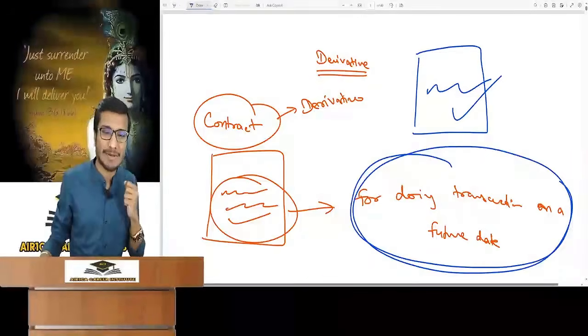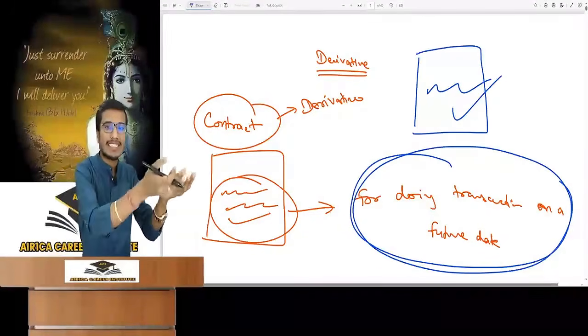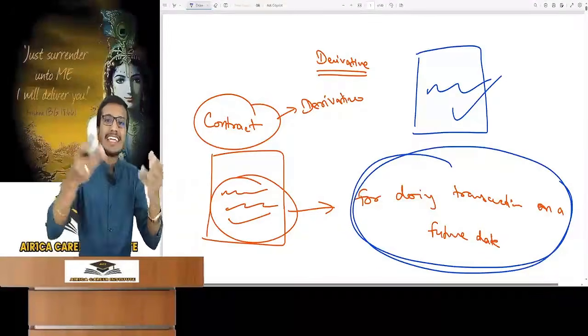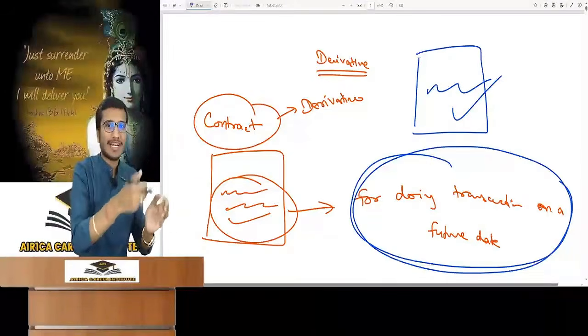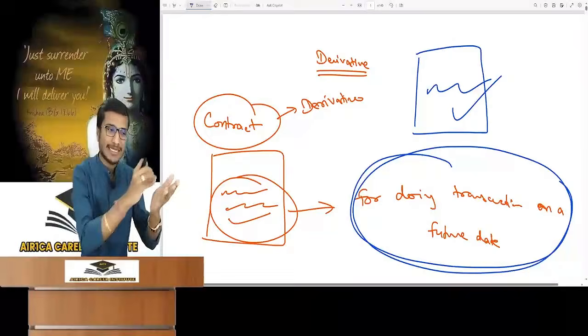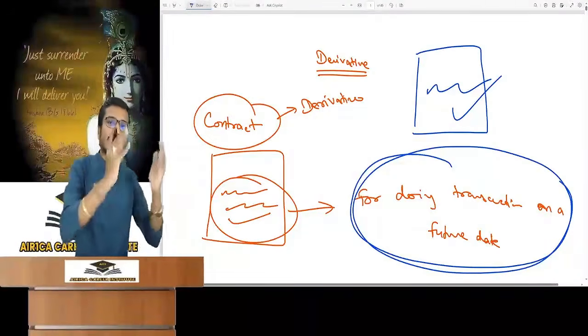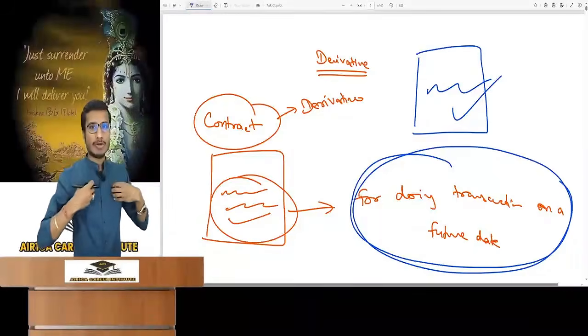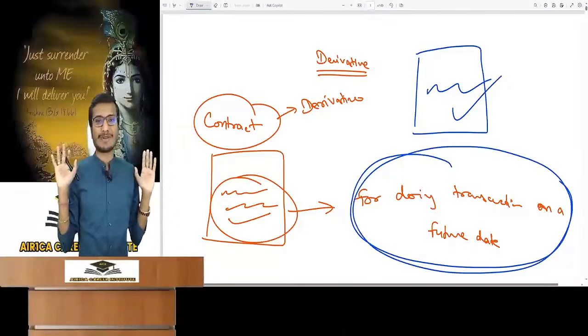Why did I say 1 crore 20 lakhs? Because it is obvious that if I had given you money today, you would have invested somewhere and earned interest on it. So after adding them all, I am giving you 1 crore and 20 lakhs after 6 months. You just sign the contract today stating that after 6 months you will sell me this property, and I will pay you rupees 1 crore and 20 lakhs. Just sign this contract today.